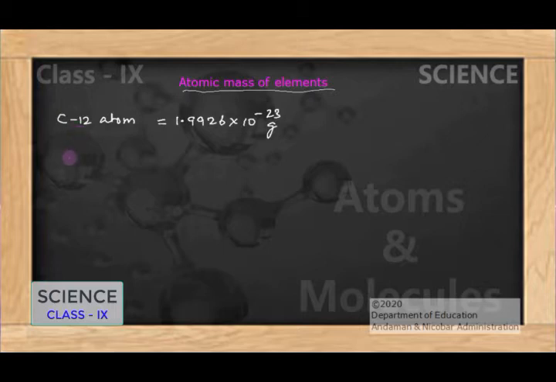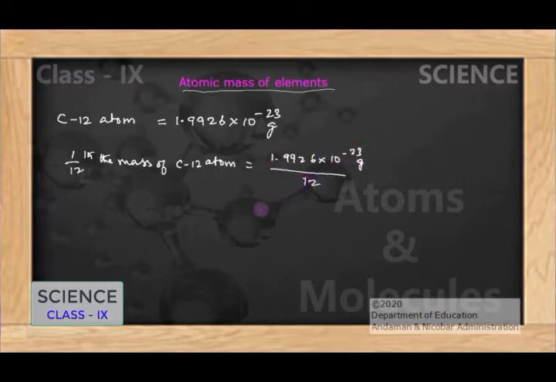The mass of each unit, that is 1/12 the mass of the carbon-12 atom, will be 1.9926 × 10^-23 gram divided by 12. By solving this, we get 1.6605 × 10^-24 gram, right? So this is 1/12 the mass of the carbon-12 atom.